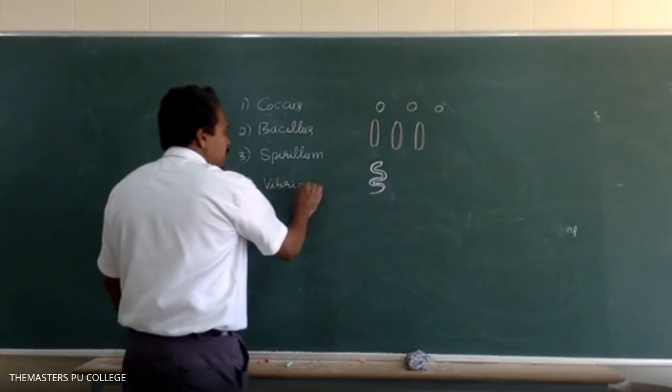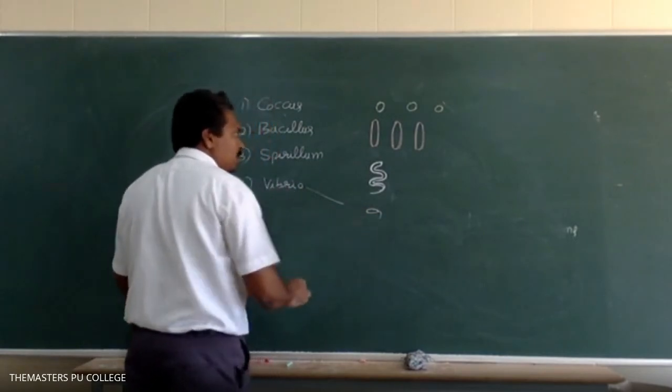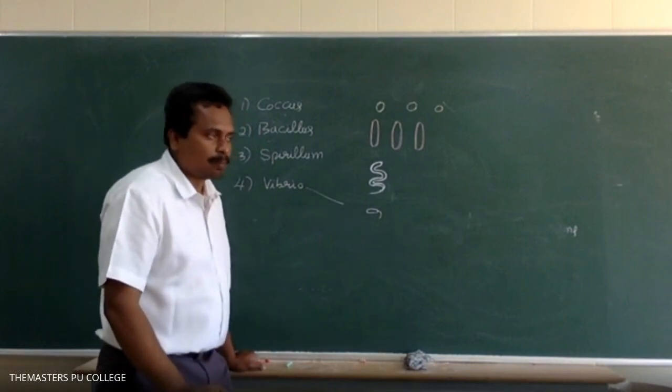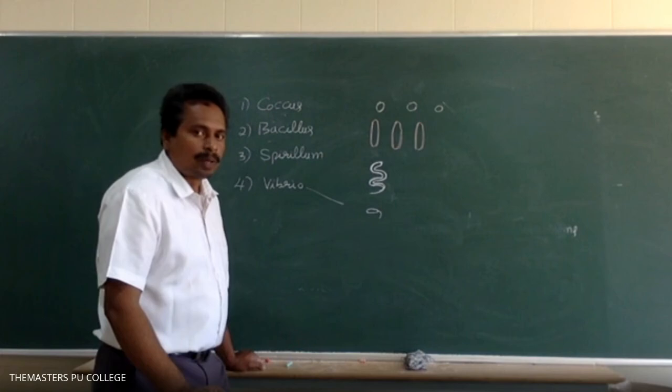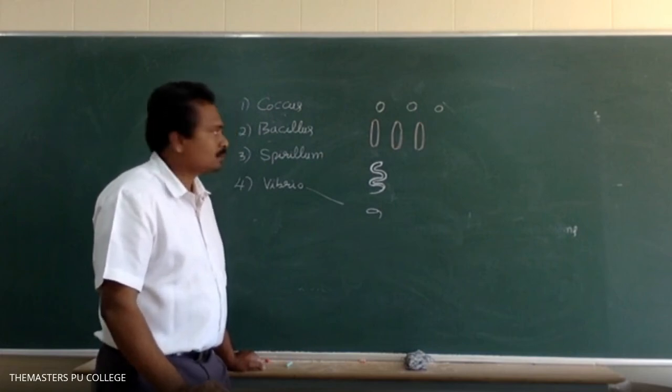Some bacteria are comma shaped; comma shaped bacteria are called vibrio.